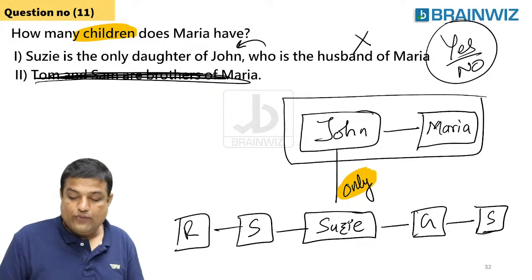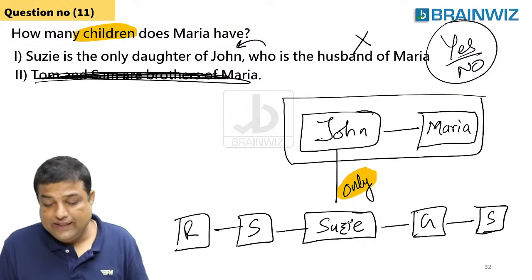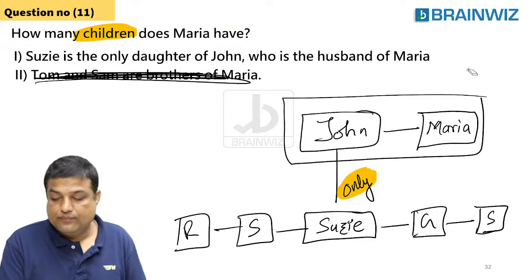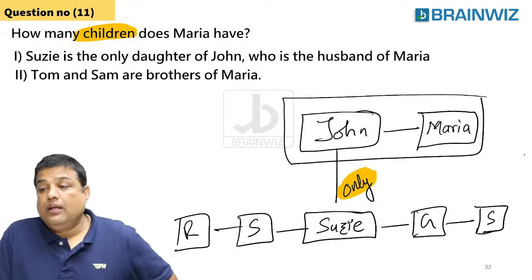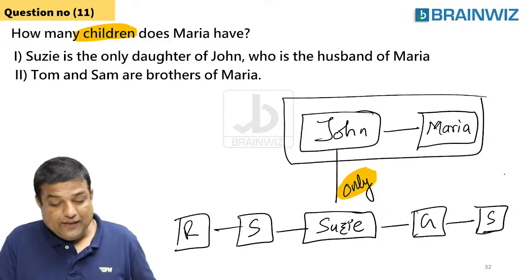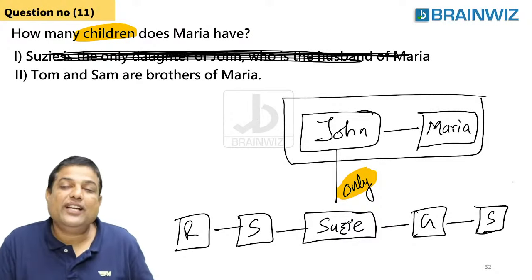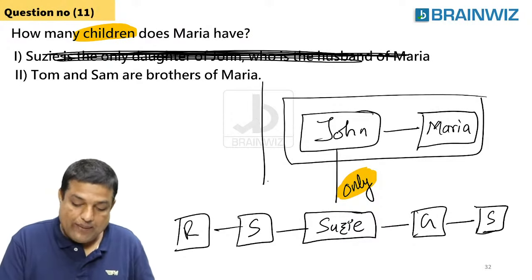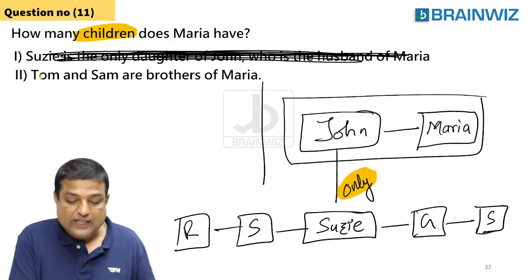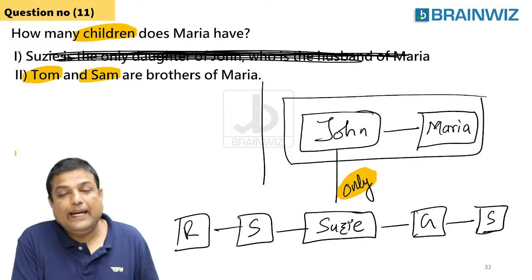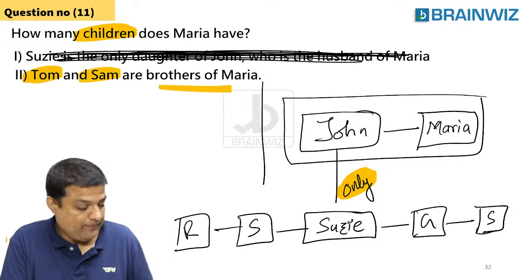Now, so with the help of this, we cannot answer with statement 1. Now, here, I'm not using this data, guys. Try to understand that. Everybody on the screen right now, I'm not using this data. I'm using the fresh data. What's the fresh data? Sir, Tom and Sam. These are the 2 brothers of Maria.